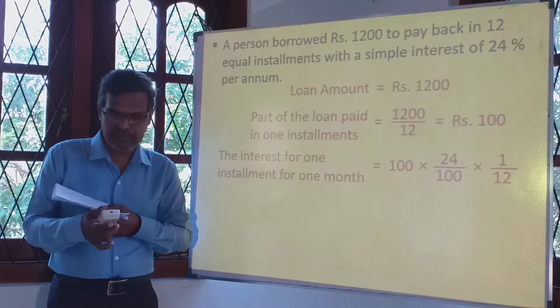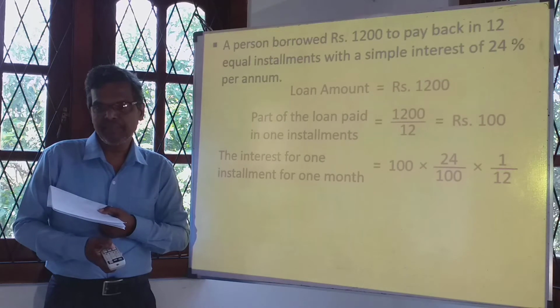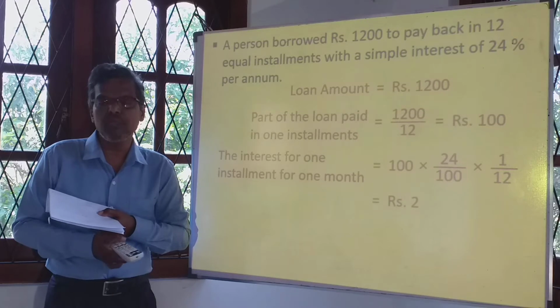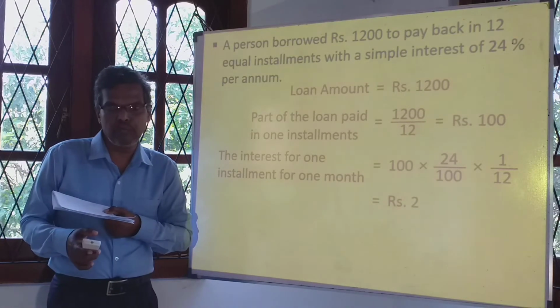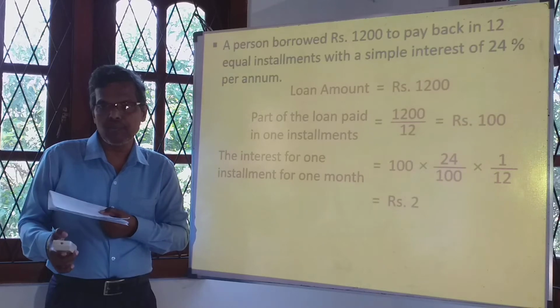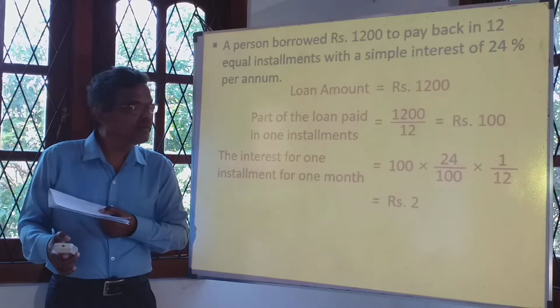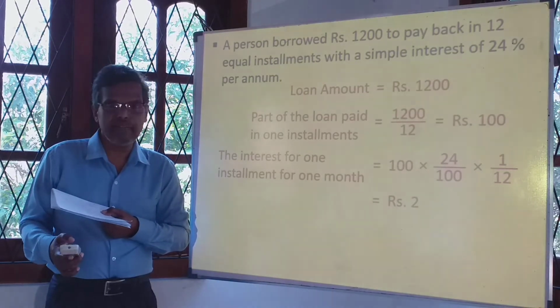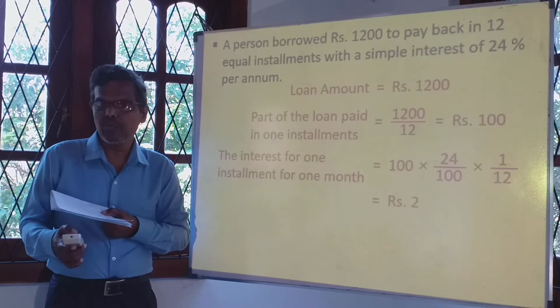What is the answer? 24 is 12 times 2, then 100 and 100 cancel, and it is 2 rupees. For a 100 rupees part, the interest for 1 month is 2 rupees. Understand it carefully.